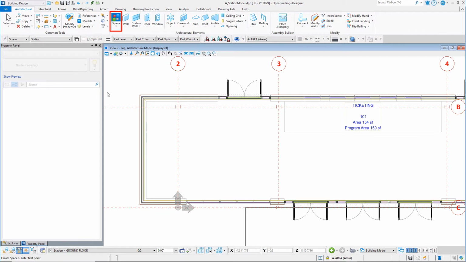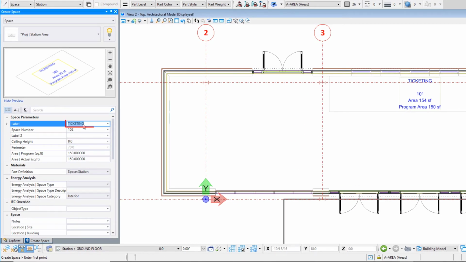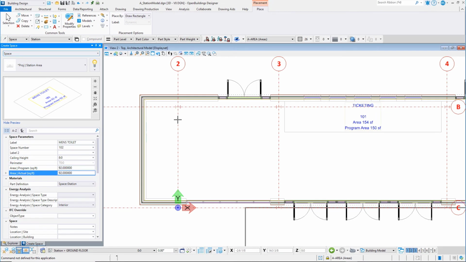Select the Space tool again and place the next space for the men's toilet. Change the label and note that the space number has automatically incremented. Then change the programmed area and the actual area. Place this space in the left corner.